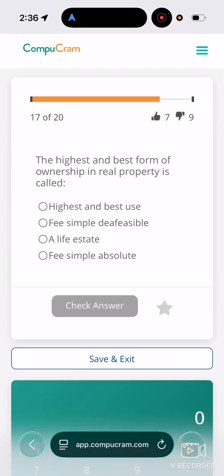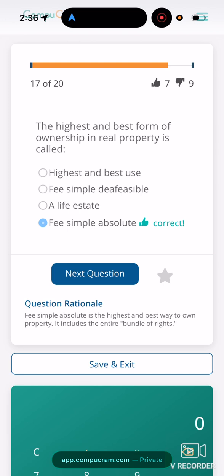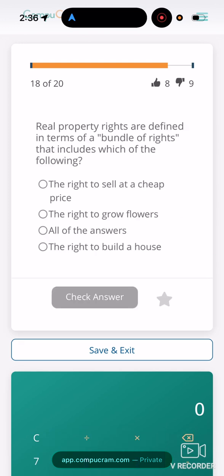Question number 7. The highest and best form of ownership in real property is called: highest and best use, fee simple defeasible, a life estate, fee simple absolute? Fee simple absolute. This is a money ball question, and this showed up on the test. This is like one of those recurring ones that always come up. A fee simple absolute is the highest and best form of ownership in real property. So, question rationale: fee simple absolute is the highest and best way to own property. It includes the entire bundle of rights.